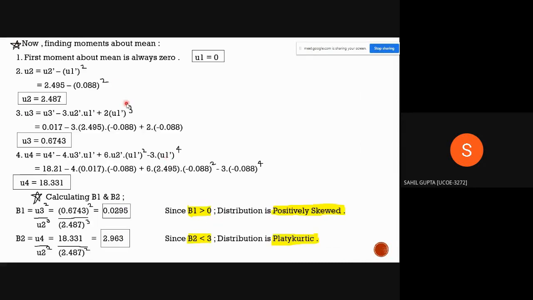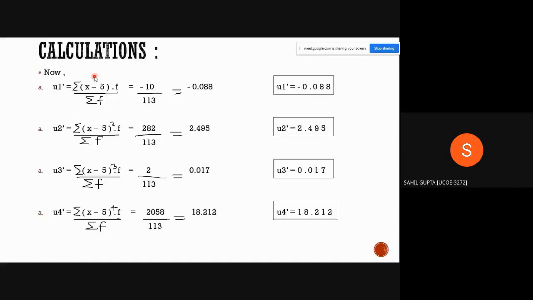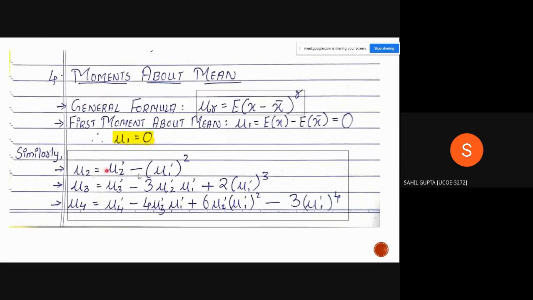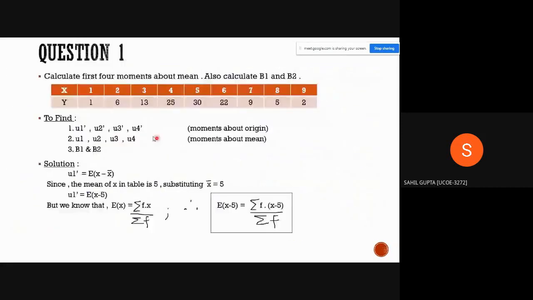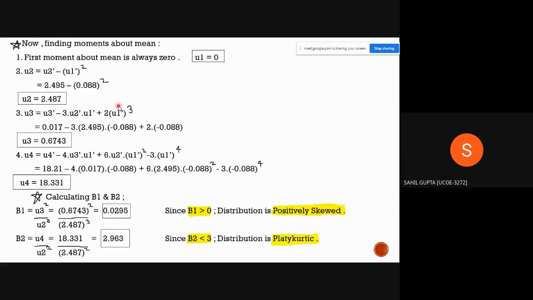After calculating these values, now we have to calculate moments about mean. But as we know, the first moment about mean is always 0. Therefore, mu1 equals 0. Now mu2 equals mu2 dash minus mu1 dash the whole square. These are the formulas which we have derived from here. Now we are using these formulas because we have the values of mu2 dash and mu1 dash, so we can find the second moment about mean. And the question also asked us to calculate the first four moments about mean.